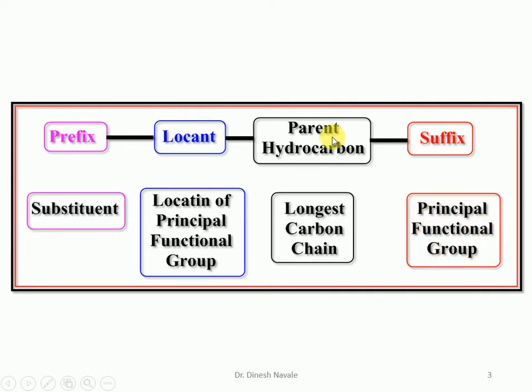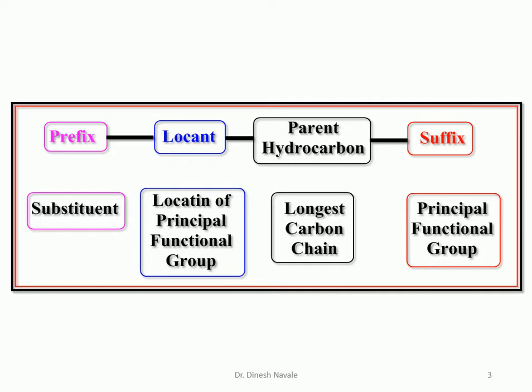The second one is the parent hydrocarbon. This is nothing but the longest possible carbon chain present inside a molecule. The locant is the location of the principal functional group, that means at what position a principal functional group, like in this case carboxylic acid, is situated. And the fourth one is the prefix. Prefix is nothing but the substituent.